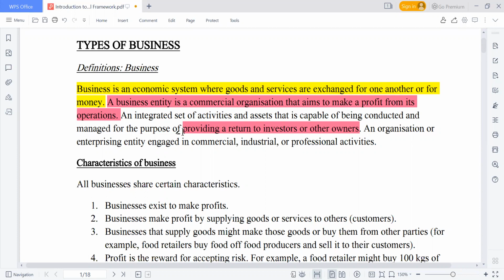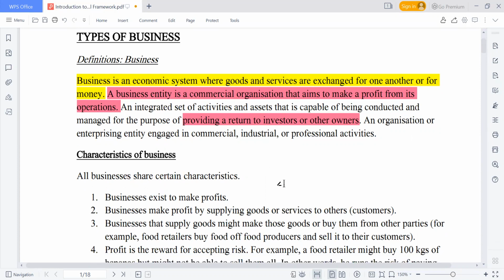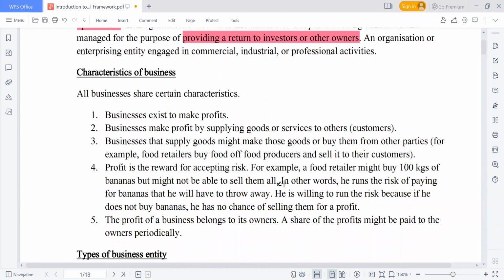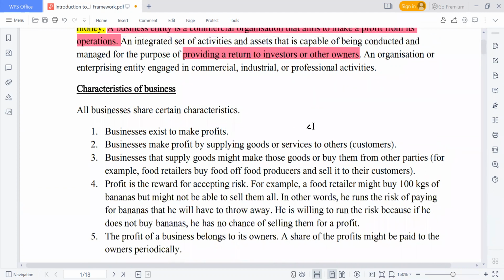And if you are able to manage it very well, if you are able to analyze your business environment very well, then you should be able to generate profits. So what are now the characteristics of business? Business exists to make profits. That is one of the aims.